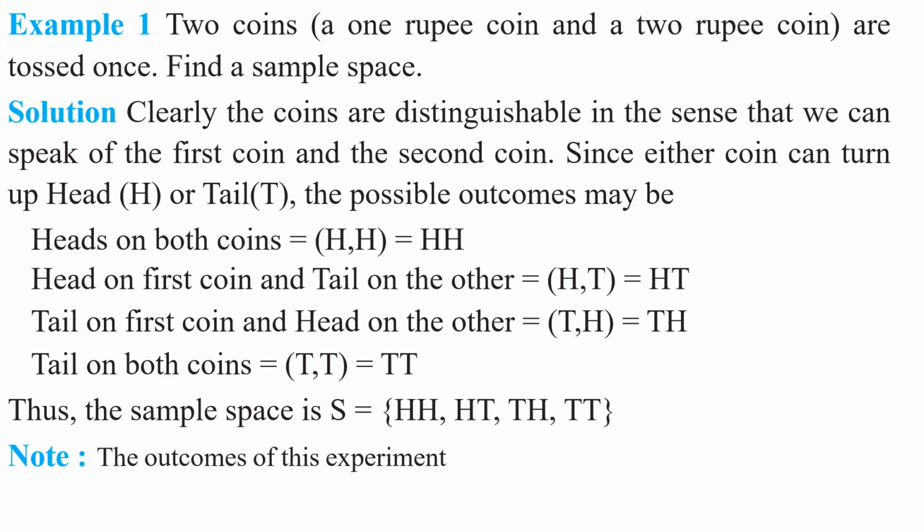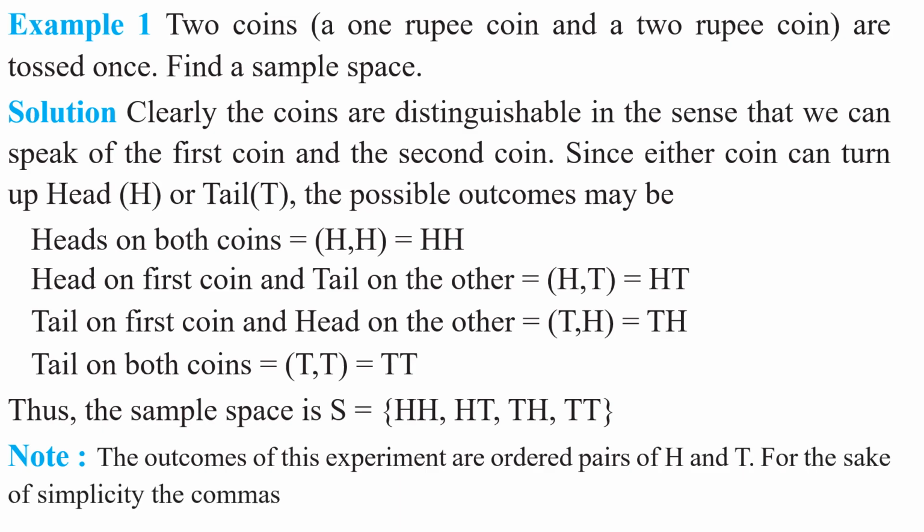Note, the outcomes of this experiment are ordered pairs of H and T. For the sake of simplicity, the commas are omitted from the ordered pairs. Understood this point, my children? We ignored the comma and we ignored the small brackets also.